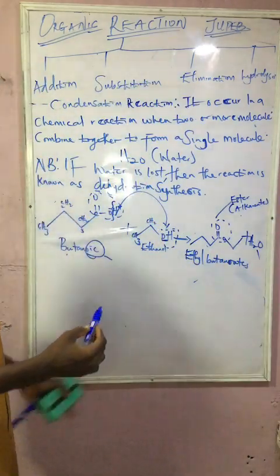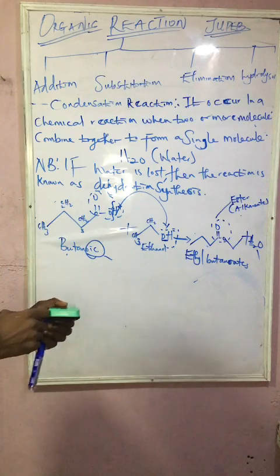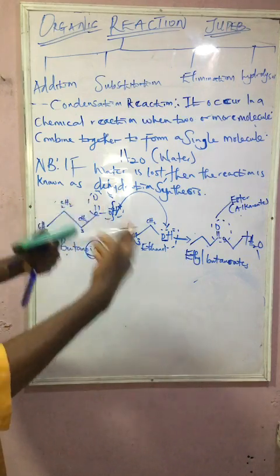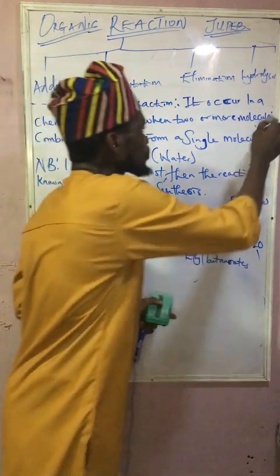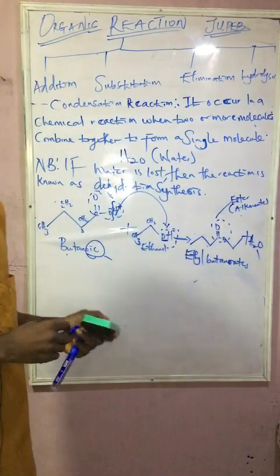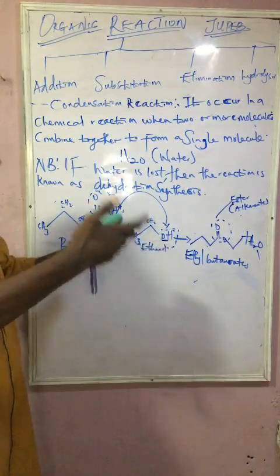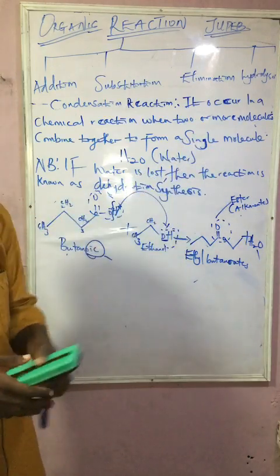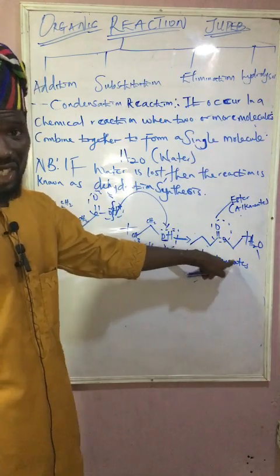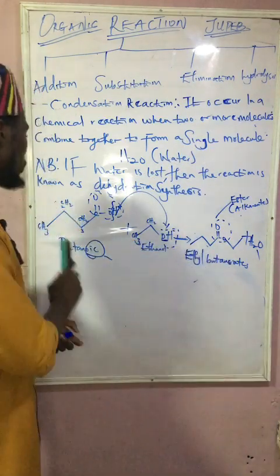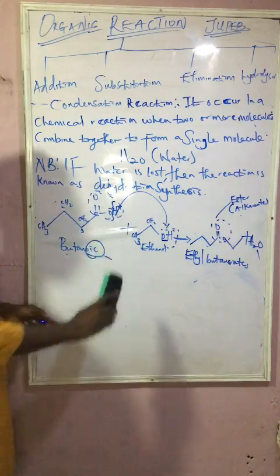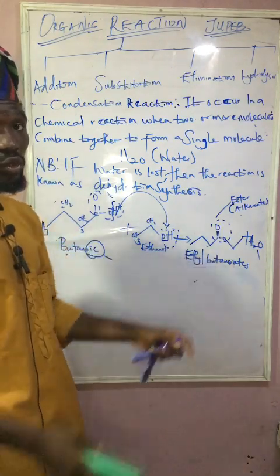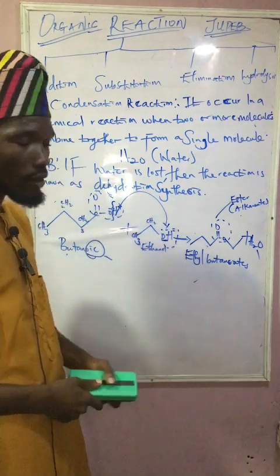So we have successfully combined two or more molecules together to form a single molecule. You can see we have a single molecule here. But initially we have two or more molecules to form a single molecule, which involves the loss of water.